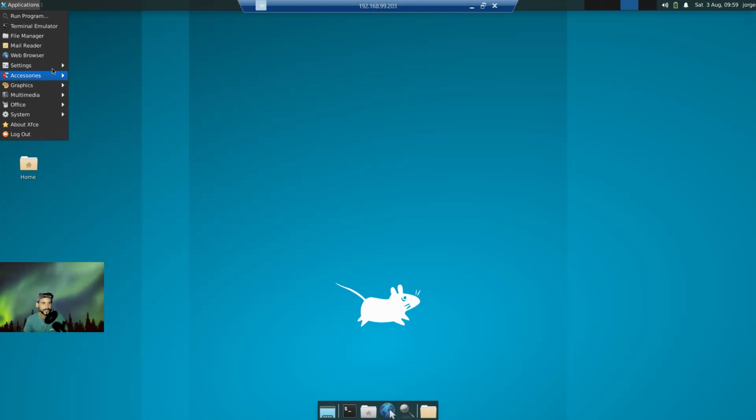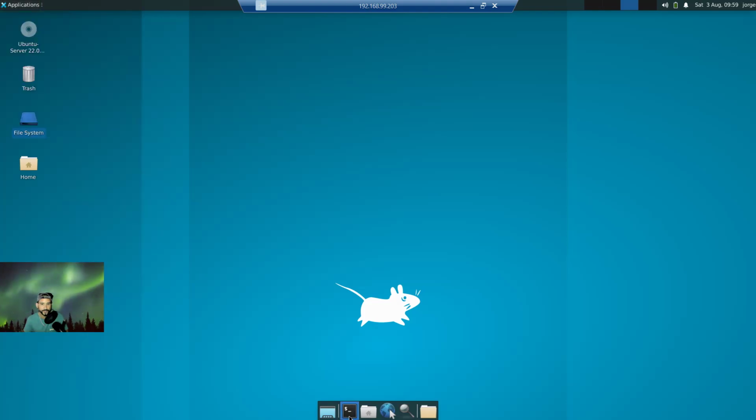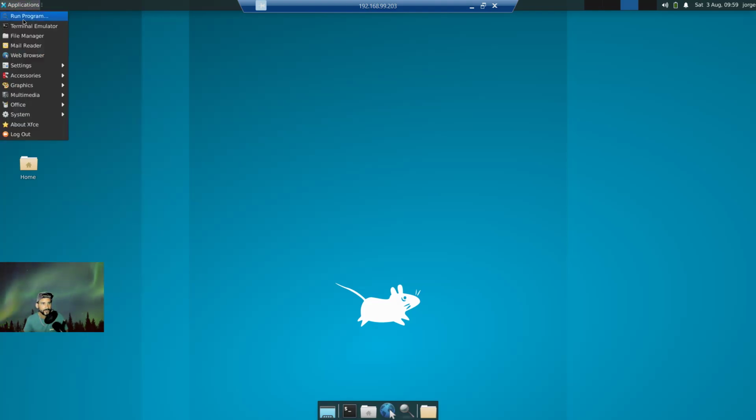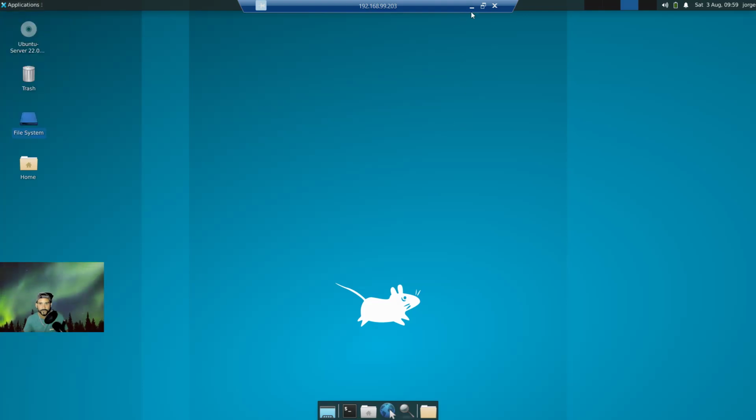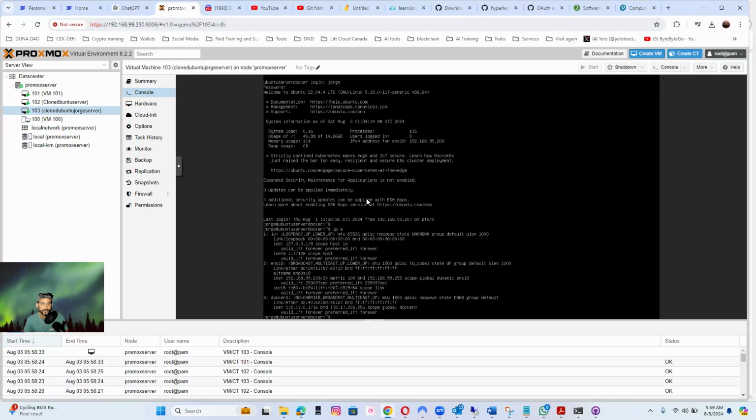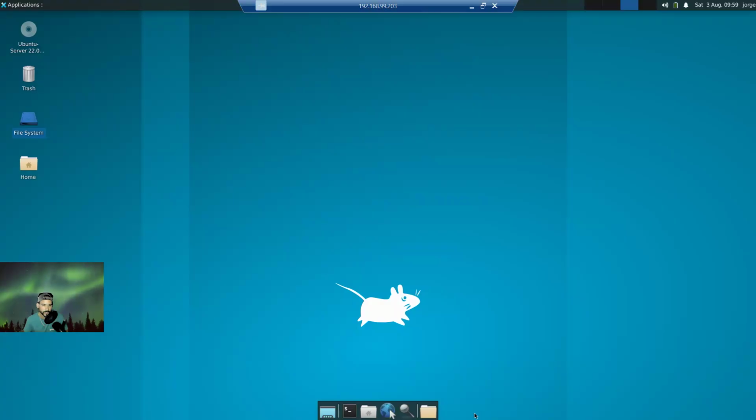I actually like this GUI, or the background of this Ubuntu server. It's actually lagging a little bit here. It's not opening, but that's okay. The truth is that this cloned Ubuntu server, this server you're seeing here, is the same one that I did remote desktop to from my Windows computer to a Linux computer. In this case, it's Ubuntu. And then another video comment. So we're going to install Git so we can interact with GitHub.